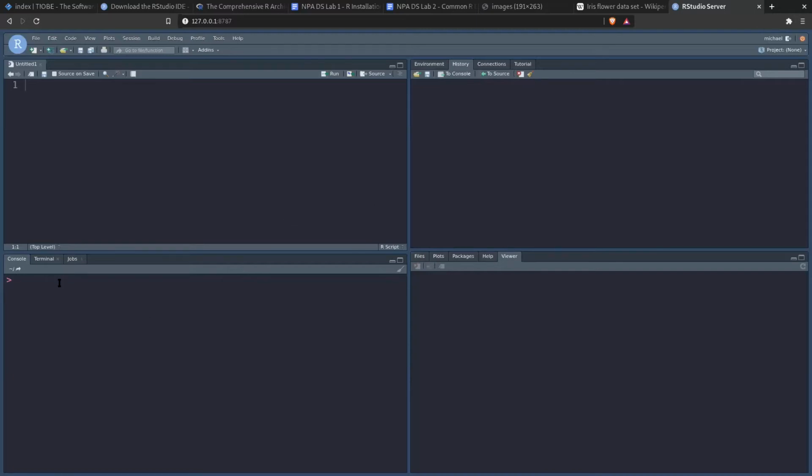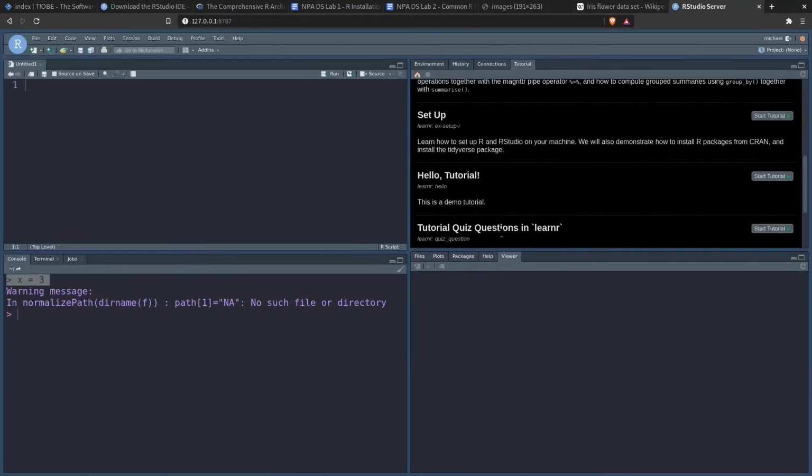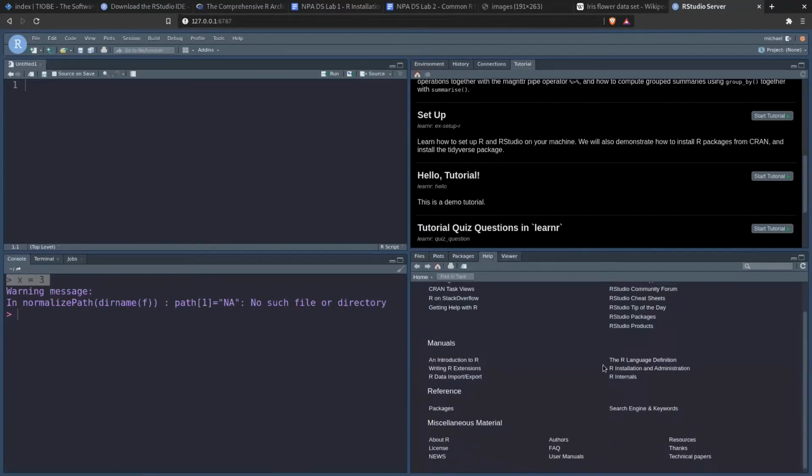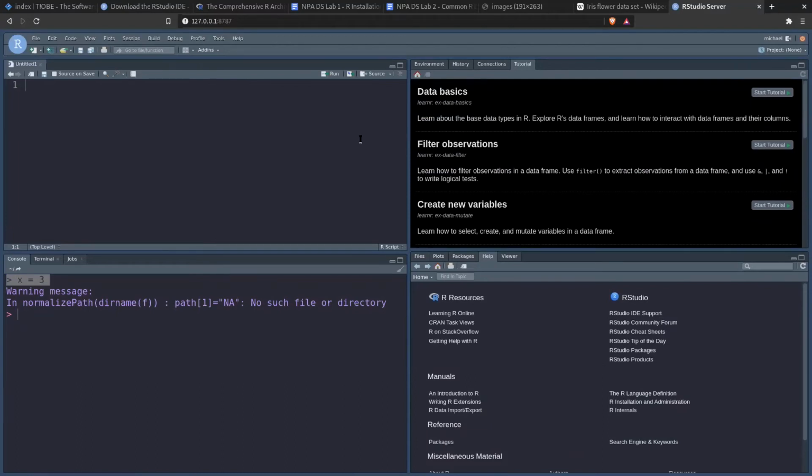Now, down here, if I do x equals 3, this is exactly the same as what I was doing before in the console, okay? And up here we have the environment history saving, and any plots or anything we do will be down here. And there's also some tutorials built in here and some help built in here. Okay, so all of this is explained in detail in the first lab.